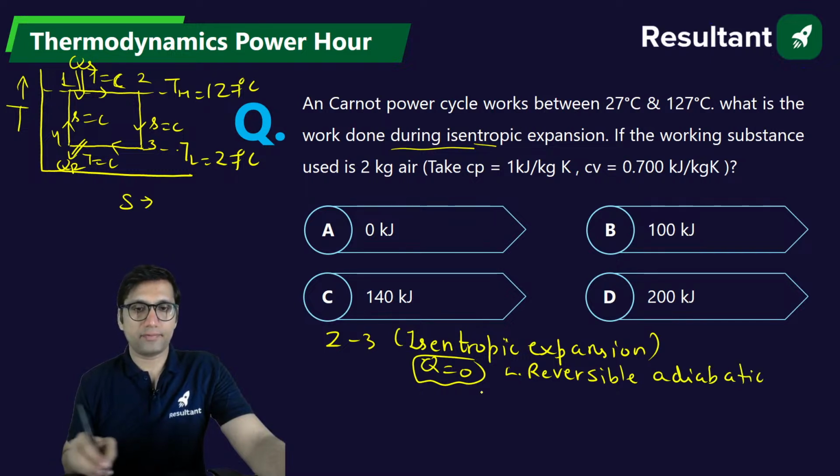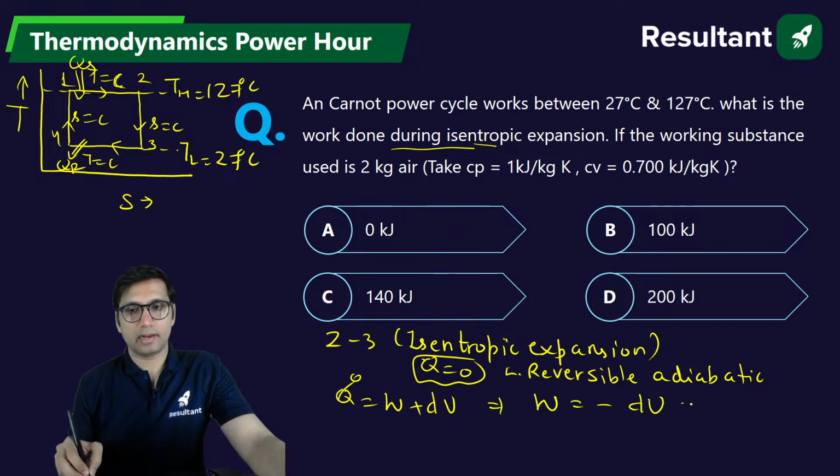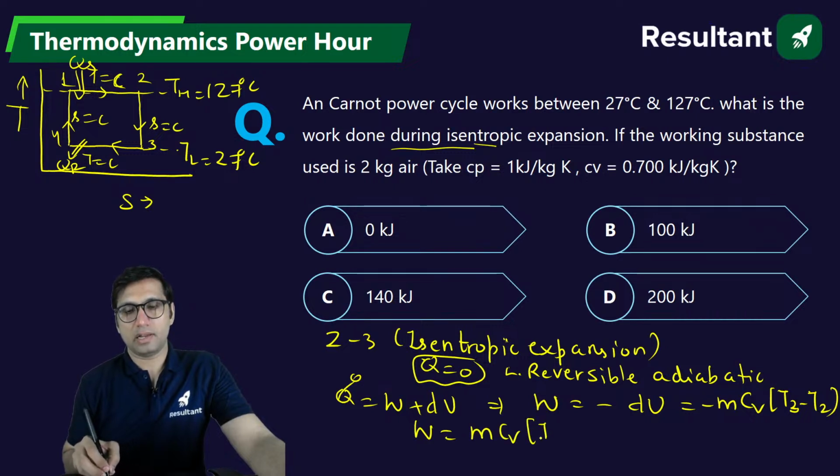So we know the first law of thermodynamics, Q is equal to W plus dU. If heat transfer is 0, then work will be equal to minus dU, that is minus m Cv (T3 minus T2). So you can say work will be equal to m Cv (T2 minus T3).